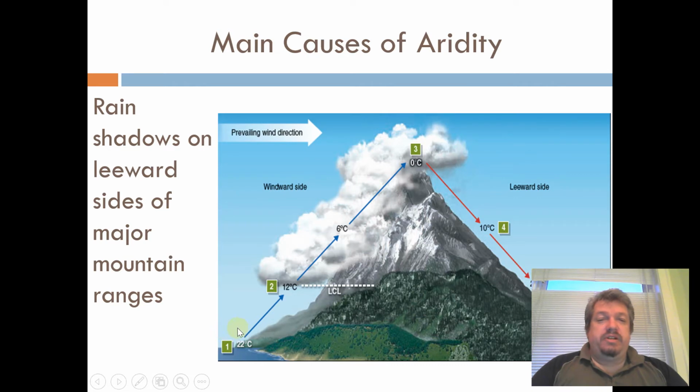We talked about how mountains can cause this, right? The wind blows in off the ocean here, and as it goes up the face of the mountain, it cools off and loses its moisture, so when it comes back down the other side, it's dry. So deserts often form in the shadow of the mountains.